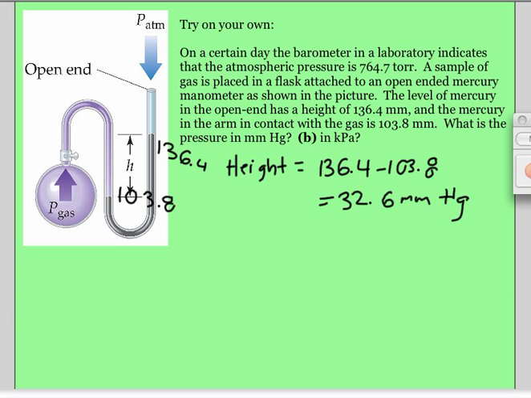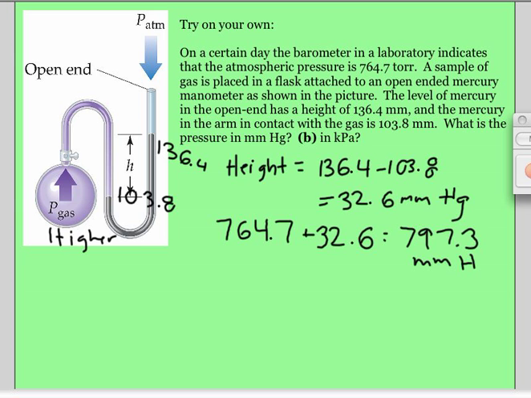Now we have to figure out what to do with it. It's an open one, so we're going to have to take the atmosphere into account. And we know that it's 764.7 torr. So now we say who's winning. Well, it looks like in this case the gas is winning. That means the gas is going to be higher. So you'd have to add them. So you'd have 764.7 plus 32.6. And be aware that the atmospheric pressure is in torr, the height is in millimeters mercury, but they're essentially the same thing, so we can add them. You'd have to make sure they were the same first. And when you add them up, you get 797.3 millimeters mercury.